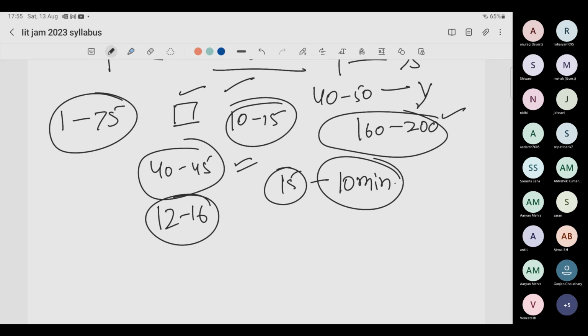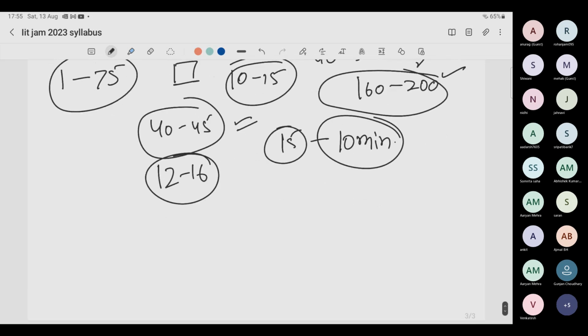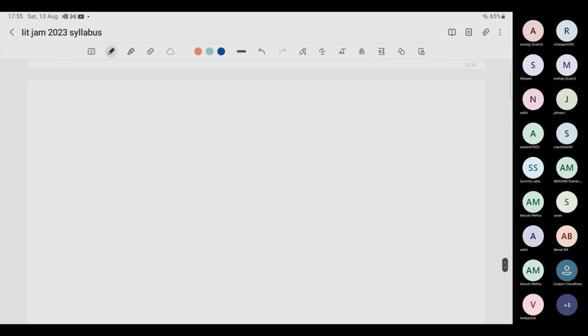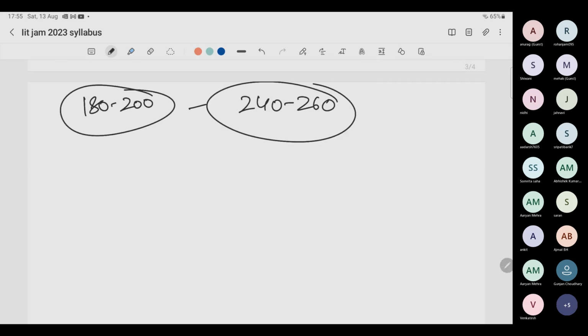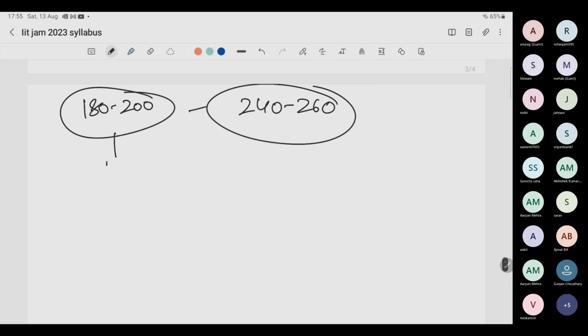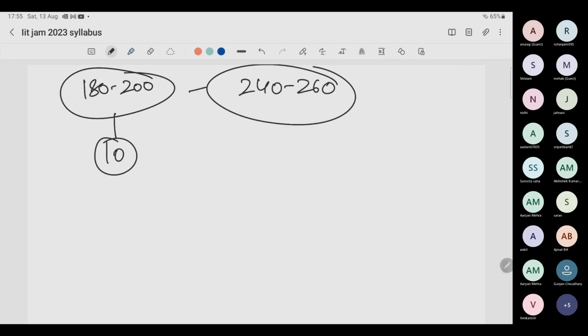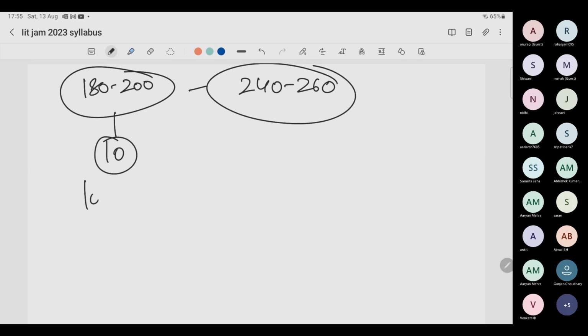So how do you practice this strategy? Use the test series. And remember, if I talk about my test series, if you are scoring 180 to 200 marks in my test series, then your final marks will be 240 to 260. Definitely, 100%. I have 10 tests in my test series. If by the end of 10 tests you are able to solve all the 100 questions, then in the final exam you will have at least 15 minutes left.